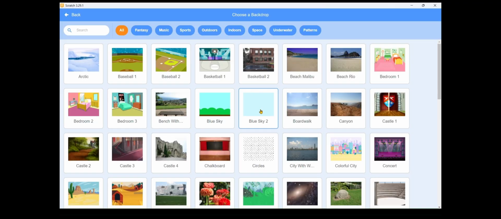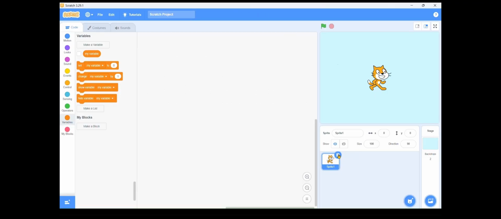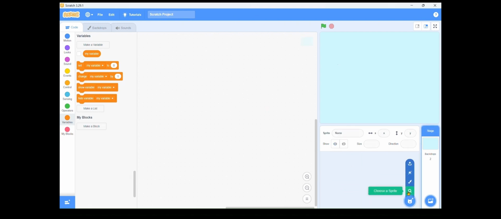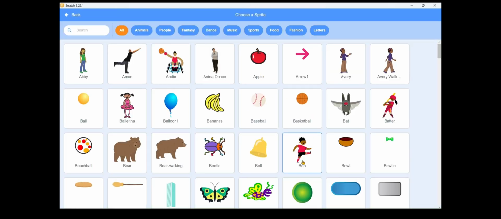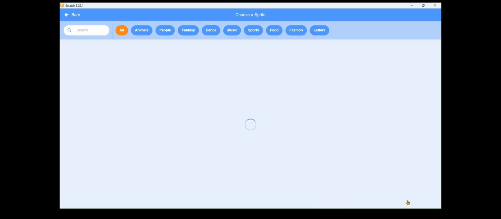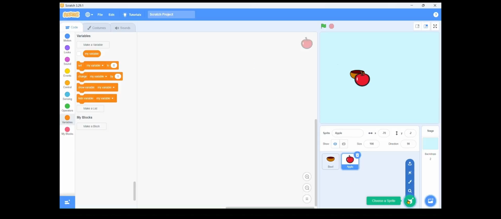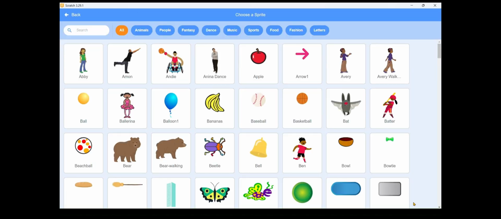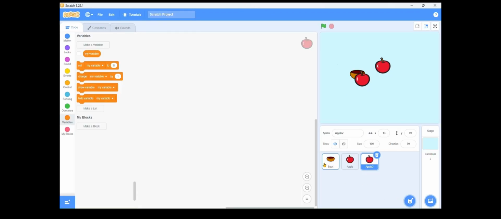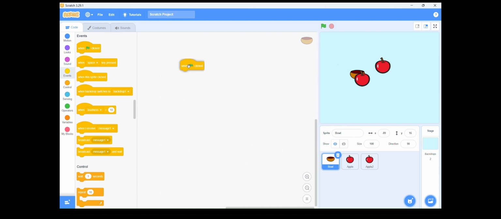Choose your own backdrop. I am choosing blue sky. Then delete the cat sprite. Then add a bowl or anything to catch. Then an apple, and it falls down. So, two apples to make it difficult.